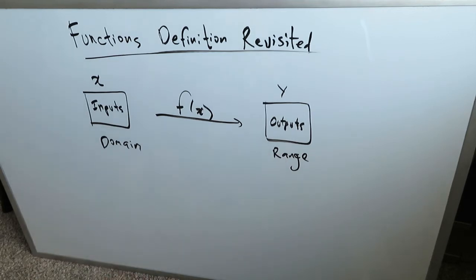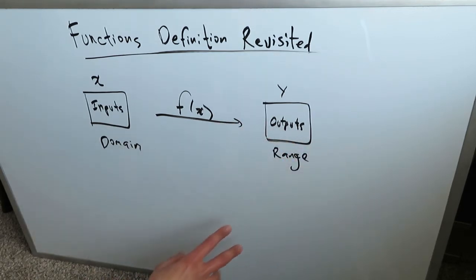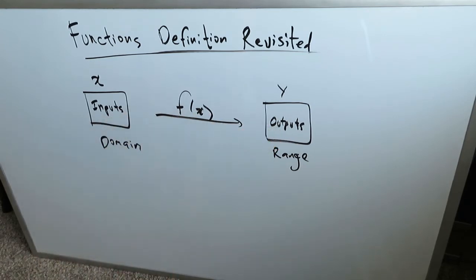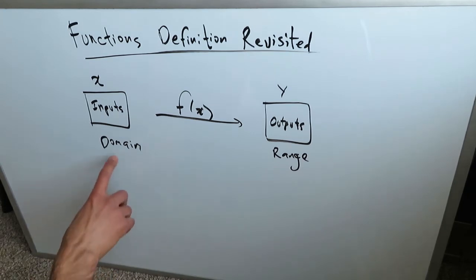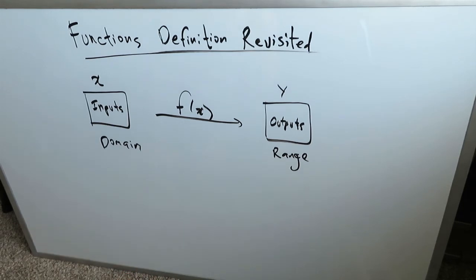Now on this side, the other side of this function or this expression, we end up with another set of values or elements, and these are represented by y values. You can also think of them as the opposite of inputs, rather they are outputs. And the opposite of domain, well then they are range values. If domain represents the possible values you can put into an expression, the range represents the possible values that you obtain, or which are the result of the operation of that expression or function.